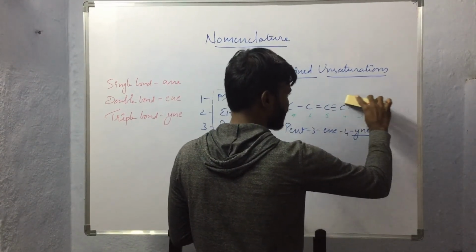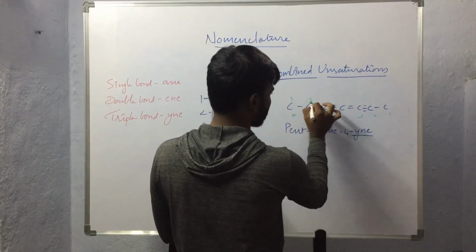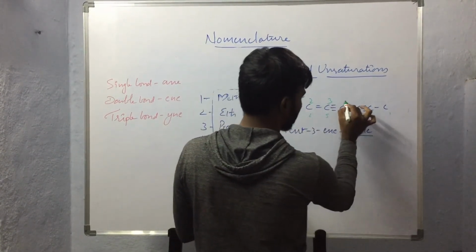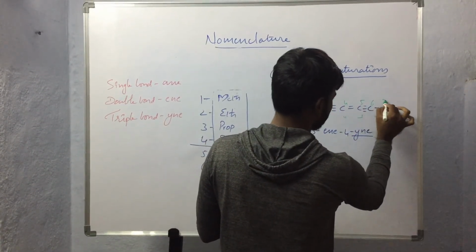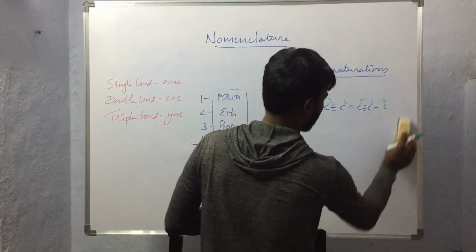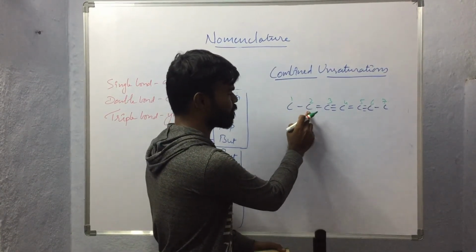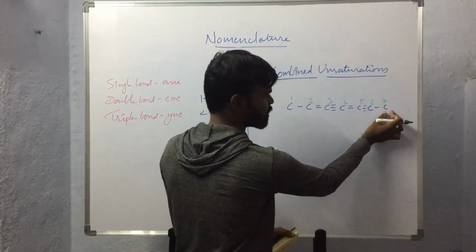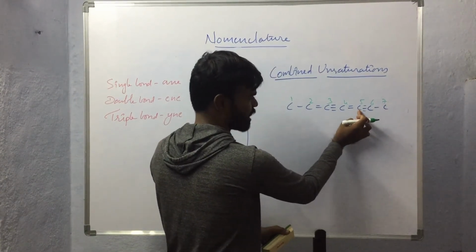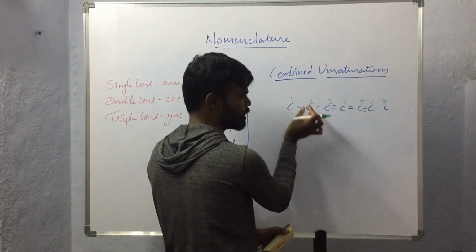Oh sorry, the numbering we have to consider from this direction, because the second carbon atom is having the unsaturation. So double bond is present on the second carbon atom from this direction. If we start from this direction, double bond will be present on the third carbon atom. So we have to consider this direction only, because lesser unsaturation should get the least possible number.